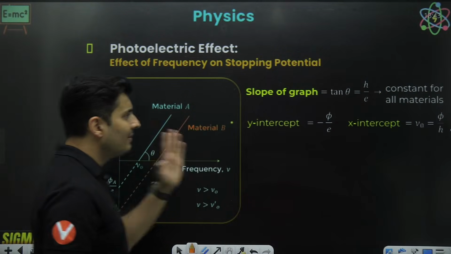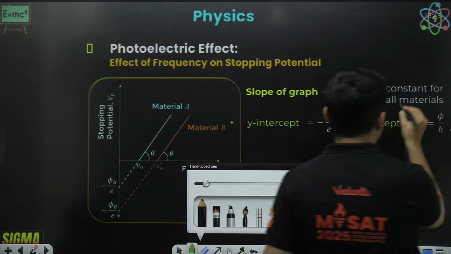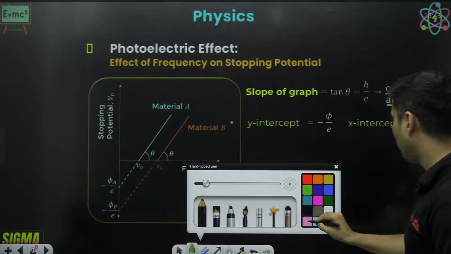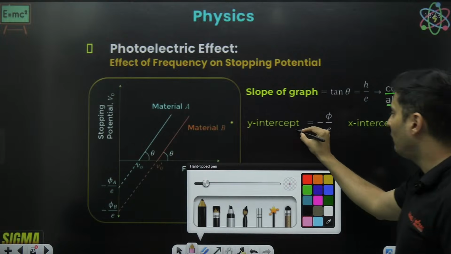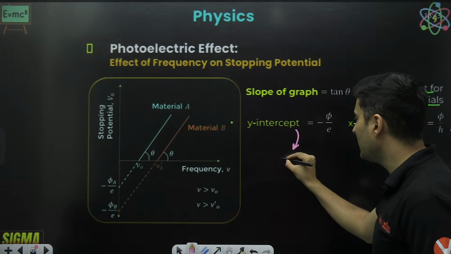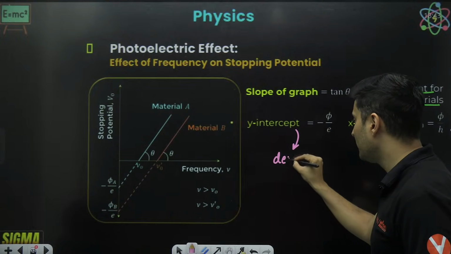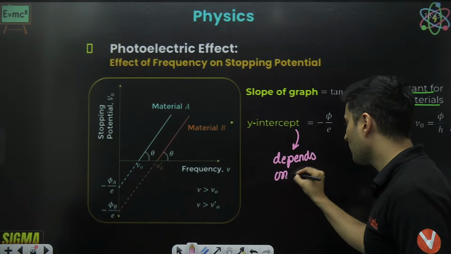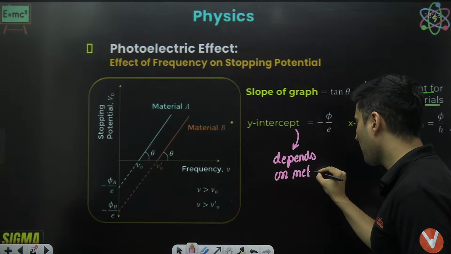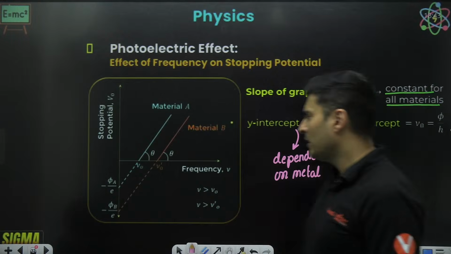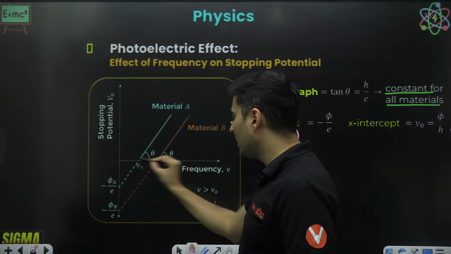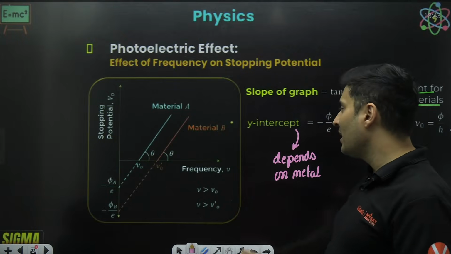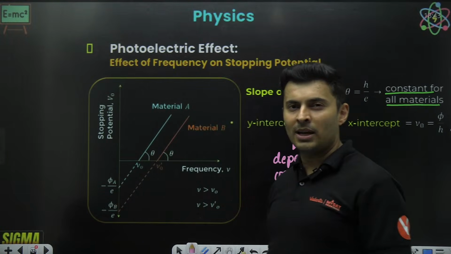This is very, very important, that the slope is constant for all material, but the y-intercept definitely depends on the material. It depends on the metal. And by the way, where it hits the horizontal line, this point is the minimum frequency at which the photoelectric effect will occur.